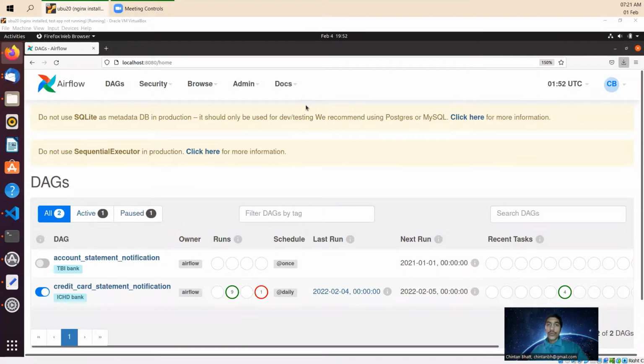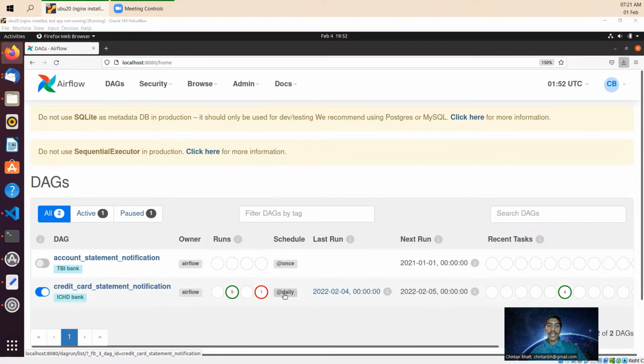Let me introduce you to the UI of Airflow. You can see the landing page or home page of Apache Airflow. Two DAGs are there, and one DAG is active. It has run 9 times successfully. It shows how many times it ran. This DAG has run 9 times successfully, and 1 time it failed.